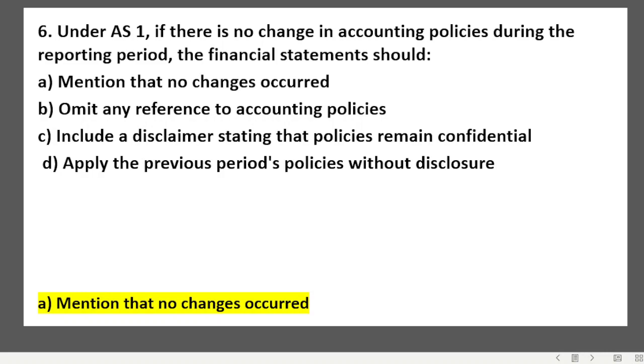Question number 6. Under AS-1, if there is no change in accounting policies during the reporting period, the financial statement should, right? अब जब भी क्वेश्चन हम पढ़ेंगे we have to be very careful कि whether there is no, इस टाइप का क्वेश्चन है कि या आसिंग स्ट्रेट फॉरवर्ड. ठीक है, यहाँ पे क्या पूछ रहे हैं? Under AS-1, if there is no change in accounting policies during the reporting period, the financial statement should mention that no changes occurred, omit any reference to accounting policies, include a disclaimer stating that policies remain confidential, and apply the previous period policies without disclosure.